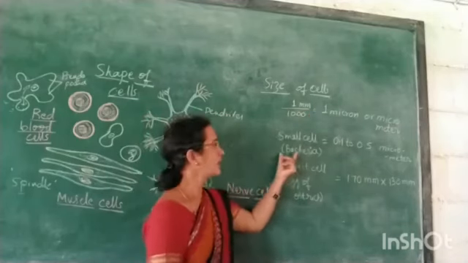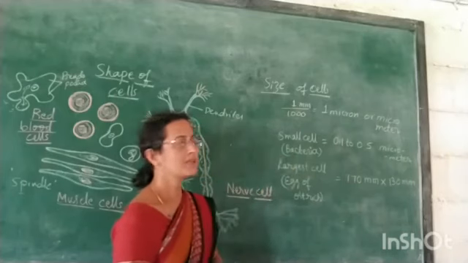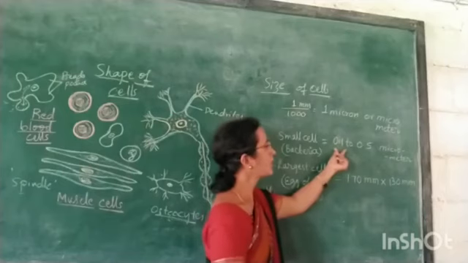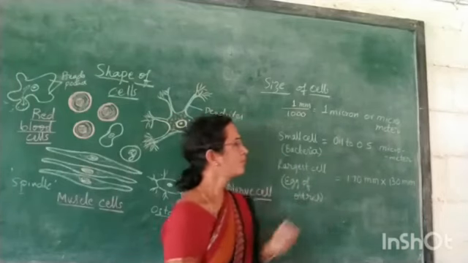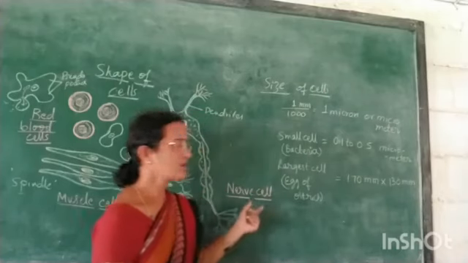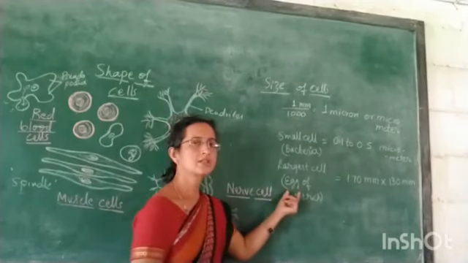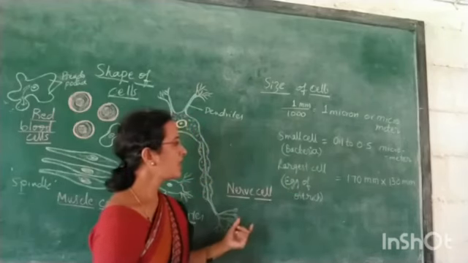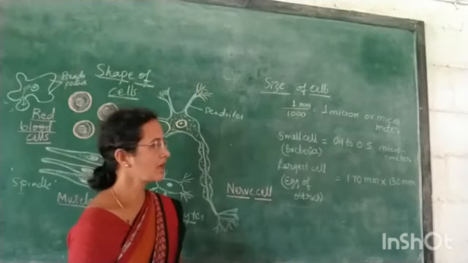The smallest cell is that of a bacteria, which measures about 0.1 micrometer to 0.5 micrometer. And when you consider the largest cell, it is the egg of the ostrich. The egg of the ostrich is considered the largest cell.